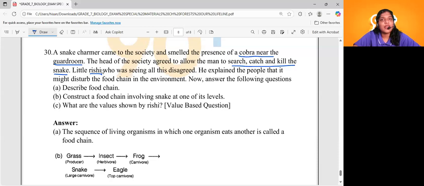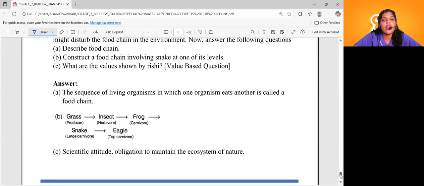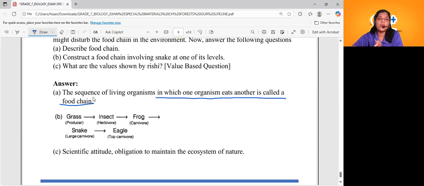See, this is a hypothetical question actually. He explained to the people that it might disturb the food chain in the environment. So the coming questions will definitely be related to the food chain. Now answer the following questions. Let's see. What is a food chain? We know what a food chain is, right? The sequence of living organisms in which one organism eats another is called a food chain. Who is eaten by whom? The relationship shows how different organisms depend on each other for food, and it is called a food chain, right?